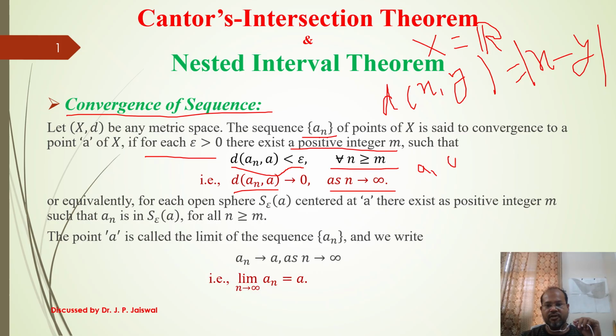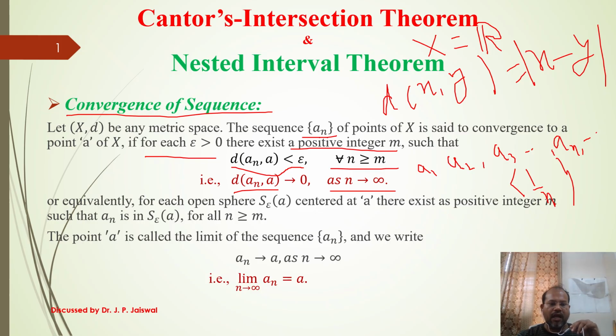Means a1, a2, a3, and so on, a_n. See, in a sequence there are an infinite number of terms. So convergence means, suppose for finite terms we can say directly. Suppose our sequence is 1 by n. If somebody asks what is the 100th term, you can say 1 by 100. But what is the term at infinity? Infinity is just the realization of a very big number. So if at some time we reach infinity, what does the term become? This is the meaning of convergence.